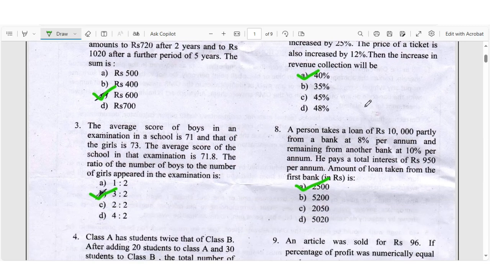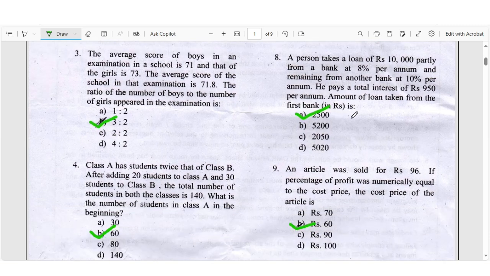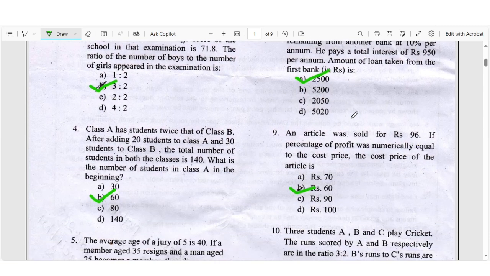Question number 8: A person took a loan of 10,000, partly from a bank at 8% per annum and the remaining from another bank at 10% per annum. He pays a total interest of 950 per annum. The amount of the loan taken from the first bank, Rs, is 2,500. Option A is right.